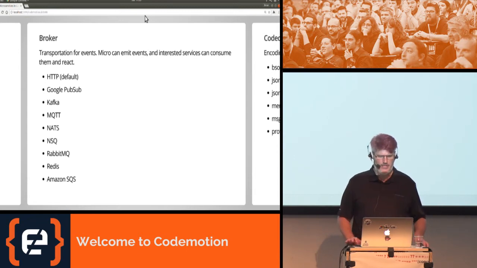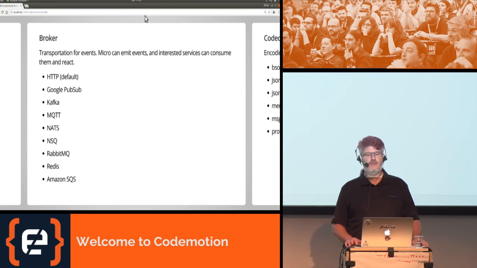So let's talk about the broker first. The broker provides transportation for your events. Micro can emit events, and any interested service can subscribe to and take action upon those events. The default broker is HTTP, but you can see from the slide there are a lot of options for your broker choices. You can go from cloud pub subs like Google and AWS all the way down to NATS or RabbitMQ. The default that's built into Micro is an HTTP broker. That's great when you're working in a development environment, but it's not the broker you should put in production.